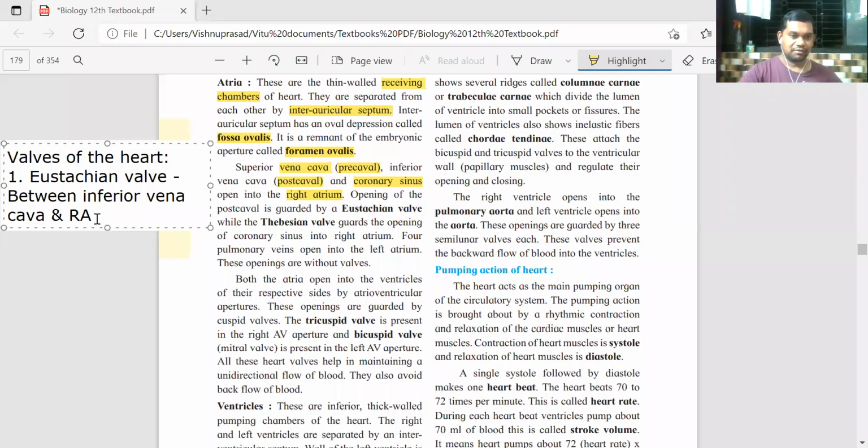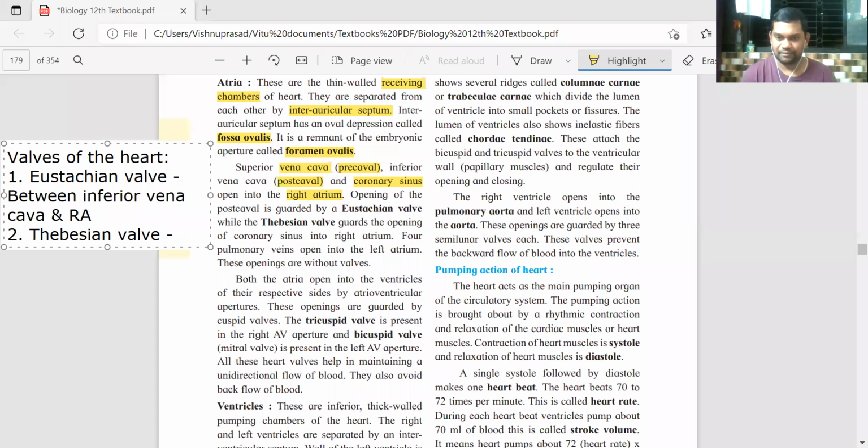So the first valve that we saw was the Eustachian valve, between the inferior vena cava and the right auricle. In the same way, the second one is called the Thebesian valve.